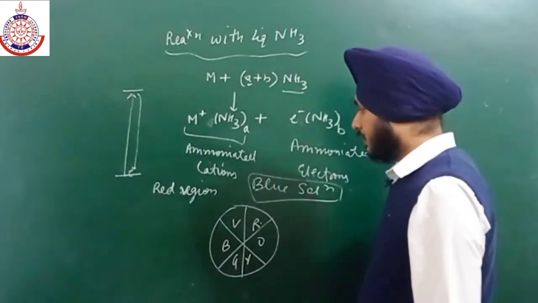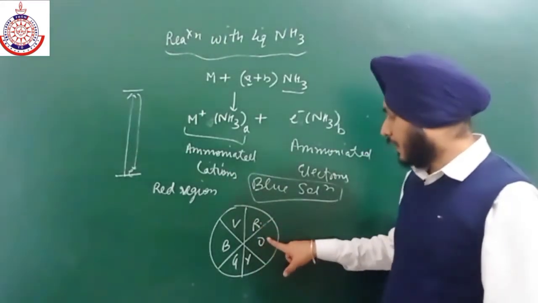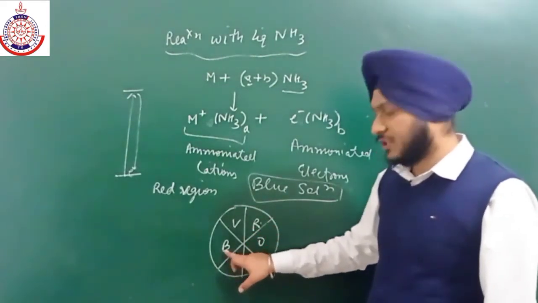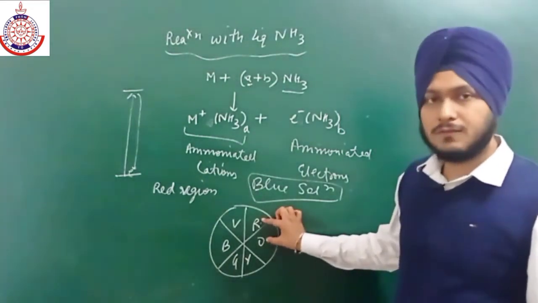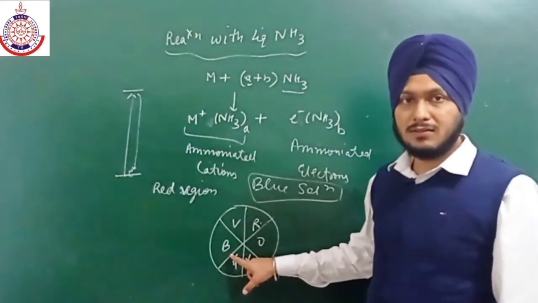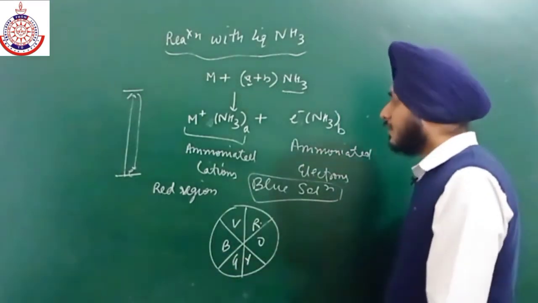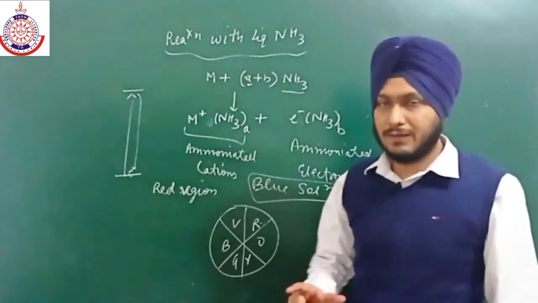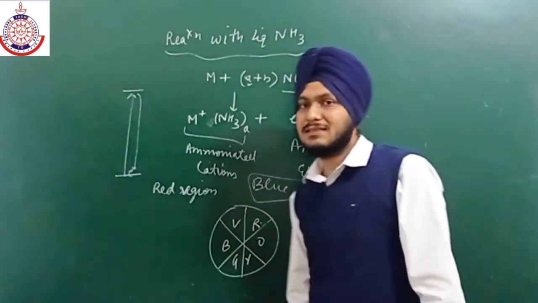If we talk about their color, they absorb light of the orange red range, and that is why they have a greenish blue color. They absorb light of the reddish orange range and transmit the opposite color. They will transmit the bluish green color. So that is why the color of the solution is bluish green, because they absorb light of the reddish orange wavelength range.